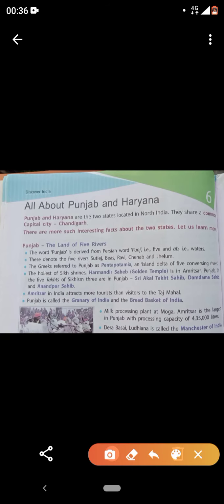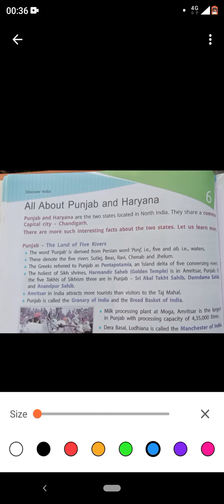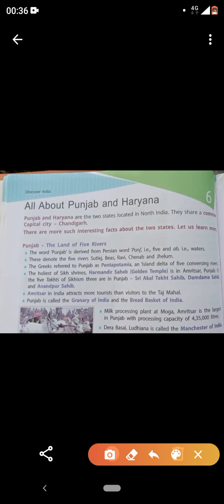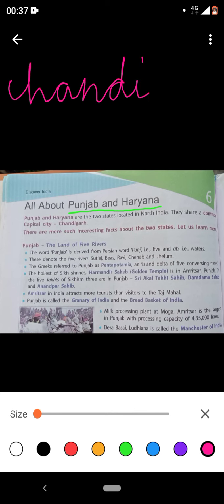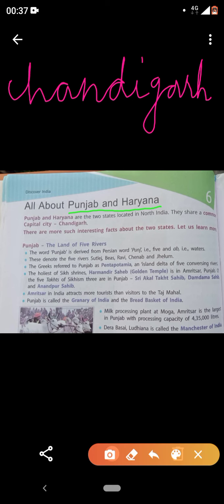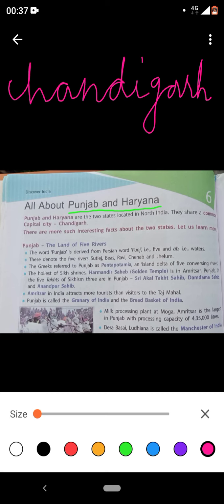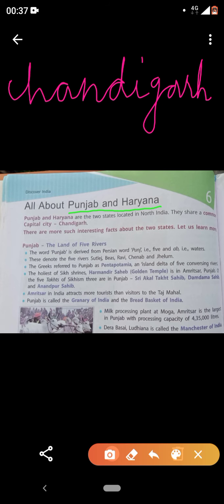Good morning, dear children. Let us start with the next chapter from our GK syllabus, which is chapter 6, all about Punjab and Haryana. If you remember, in the last video, we discussed the Union territories, and one of the Union territories was Chandigarh. What is special about Chandigarh? Yes, it is the capital of two different states, Punjab and Haryana. So in this chapter we will discuss Punjab and Haryana in detail.